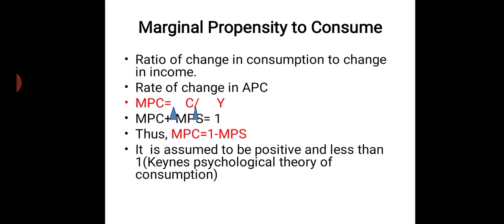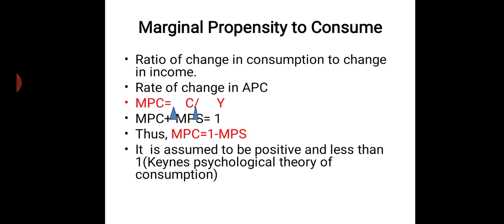Just like we said, MPC plus MPS is equal to 1. MPC plus MPS is equal to 1, which means that the 1 is actually the change in income, and whatever change in income has happened, it will be divided between consumption and saving, and automatically it takes us to MPC is equal to 1 minus MPS.